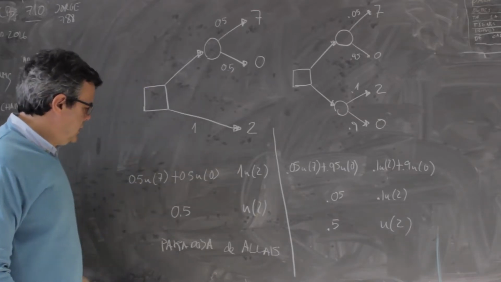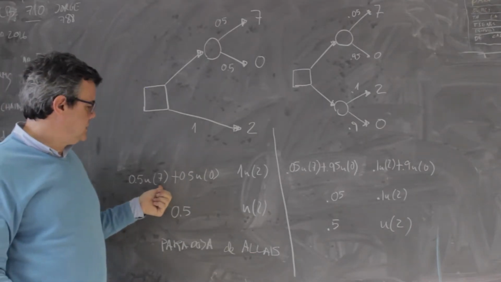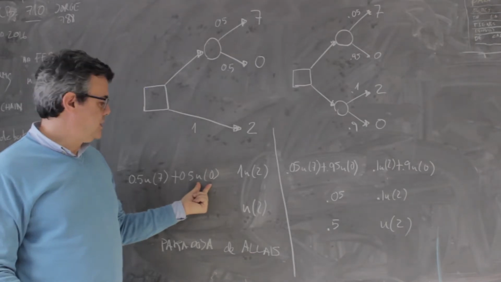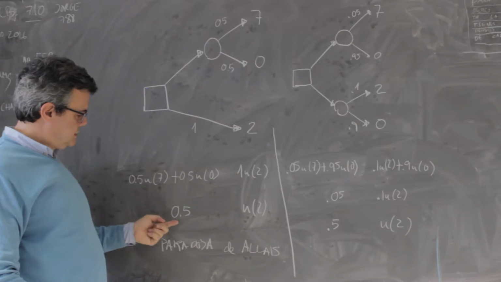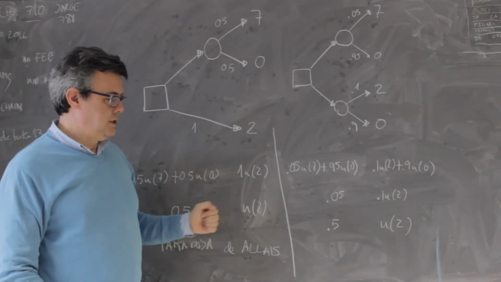You can assume that the utility of the best prize in this case, U of 7, is 1, and the utility of the worst prize, which is 0, is 0. So the expected utility of this is 0.5, and the expected utility of this decision is U2.